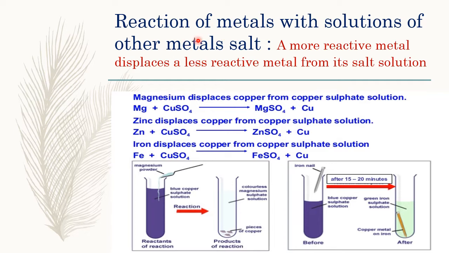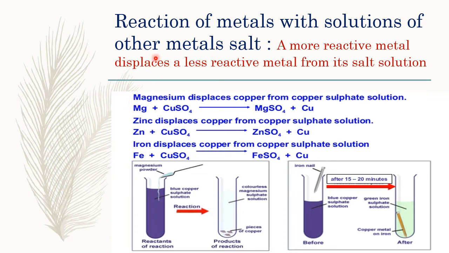What is a displacement reaction? Children, as you have already learned, a displacement reaction is a reaction in which a more reactive metal displaces a less reactive metal from its salt solution. That means when we put a highly reactive metal in the salt solution of a less reactive metal, it can displace the less reactive metal from its salt solution.